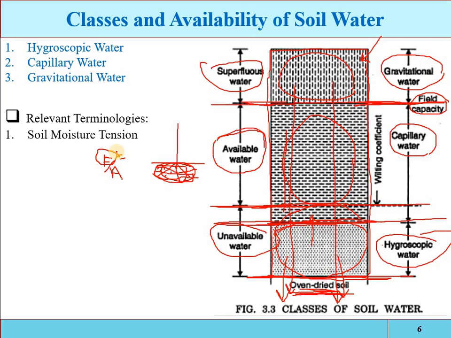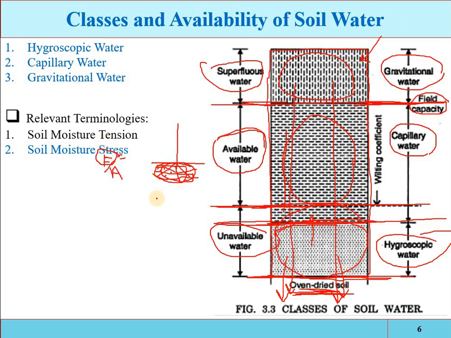Okay, now soil moisture stress. Soil moisture stress is defined as the sum of the soil moisture tension and the osmotic pressure. Okay, means the soil moisture tension plus osmotic pressure of soil solution is called the soil moisture stress. Means osmotic pressure is the increase in the force caused by the salt present.